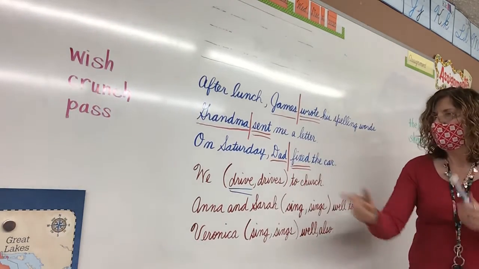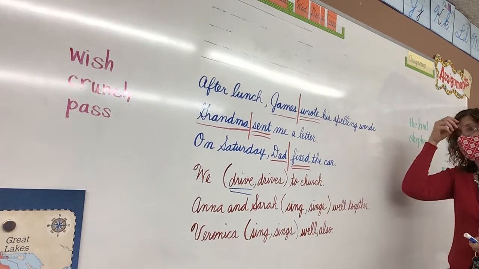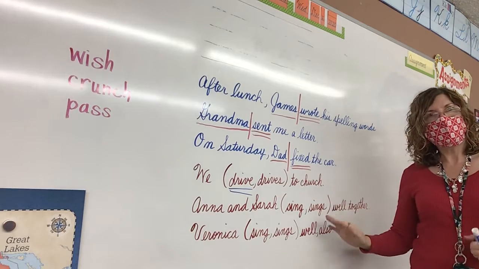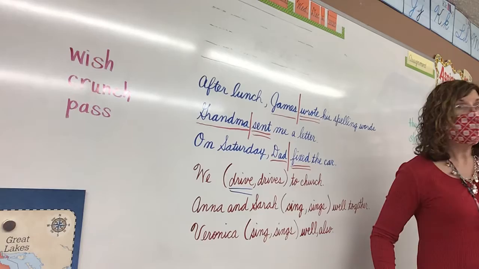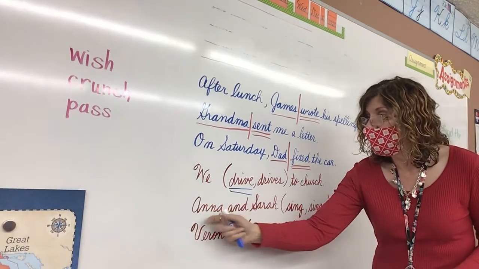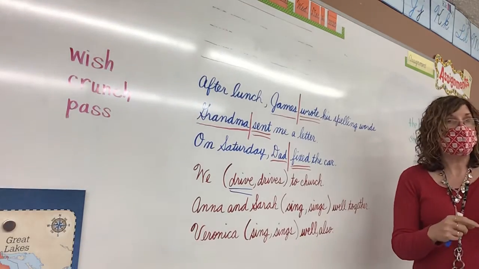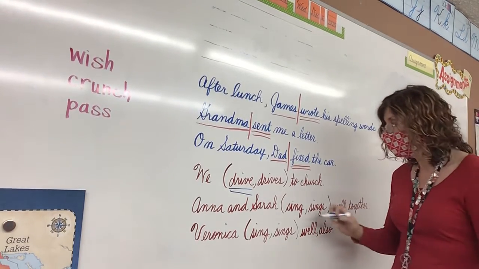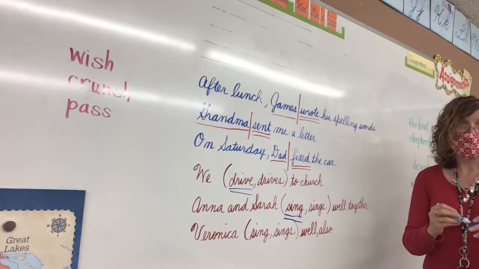Read the next sentence. Anna and Sarah sing or sings well together. Now, okay, I don't want you to pick this first. I want you to tell me if this is singular or plural. Plural. It is plural because you're talking about two people. Anna and Sarah. That's two people. So you need to pick the plural, which will be sing. The verb doesn't have an S for the plural.